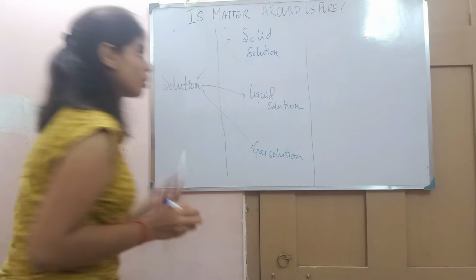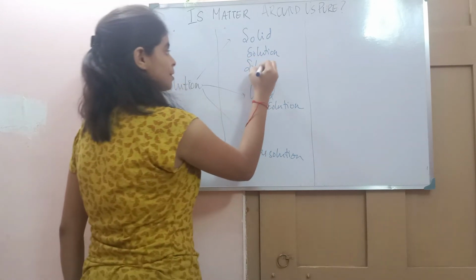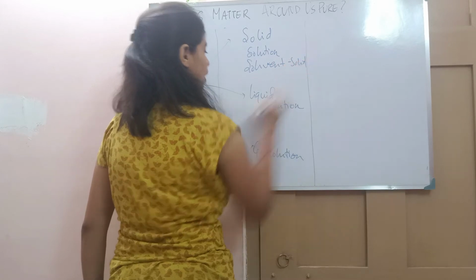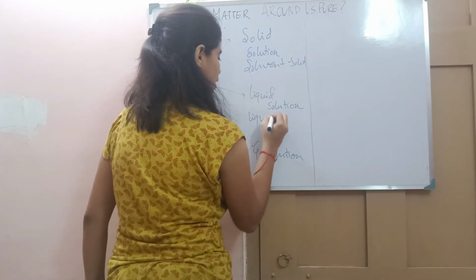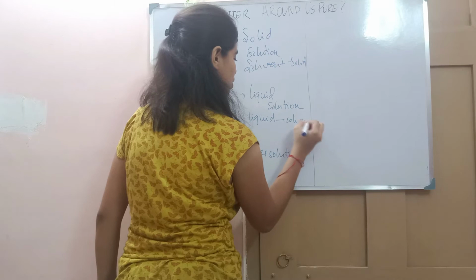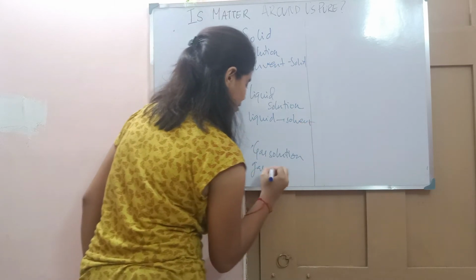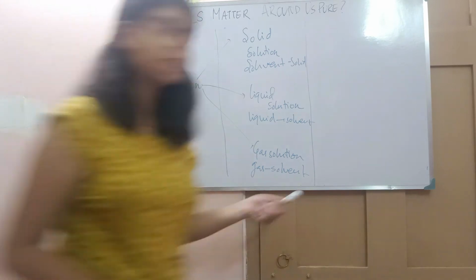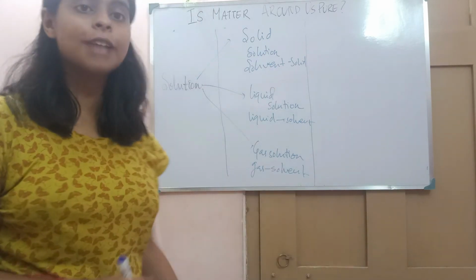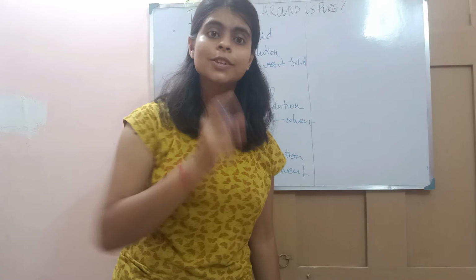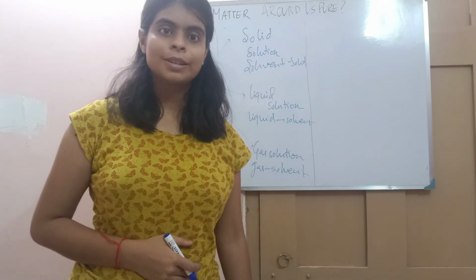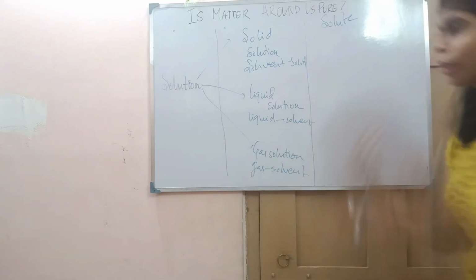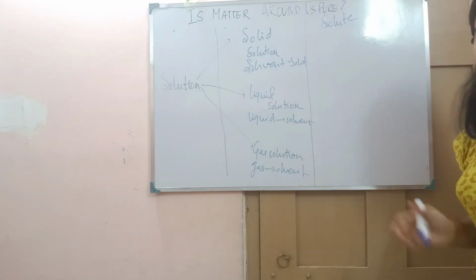In the solid solution, solid will be acting as a solvent, the liquid will act as a solvent in liquid solution, and a gas will act as a solvent in gas solution. But again, this solution has been categorized into three types depending upon the three states of solute, because I told you it is not fixed that the solute has to be solid only, or liquid only. It can be any of the three states.